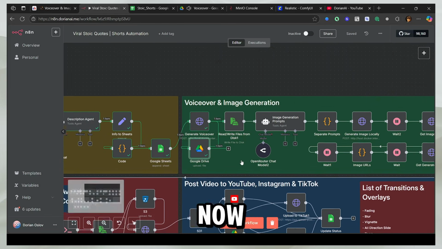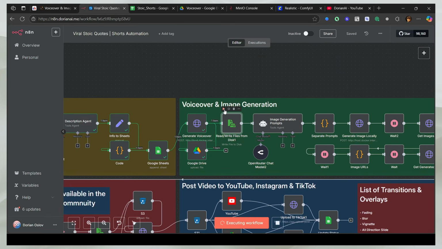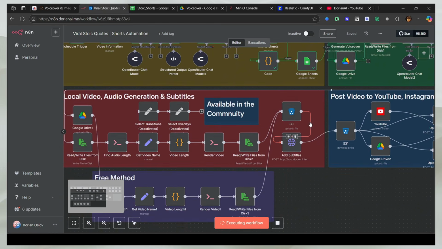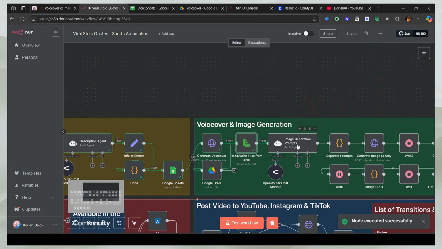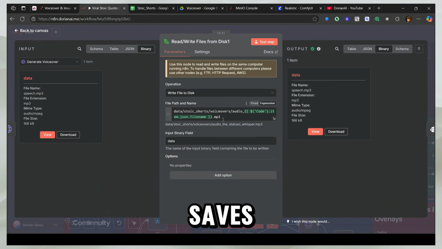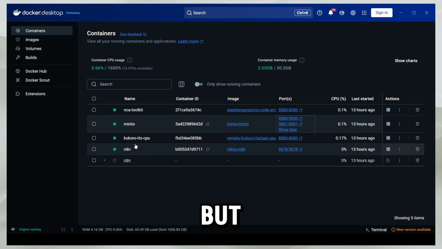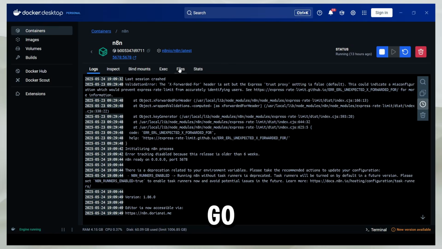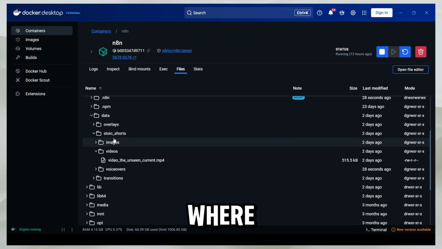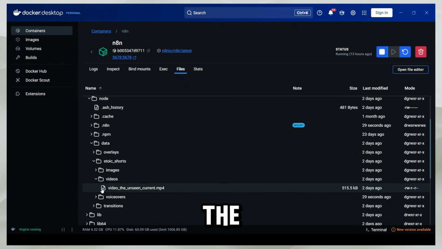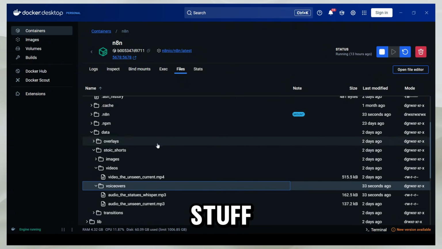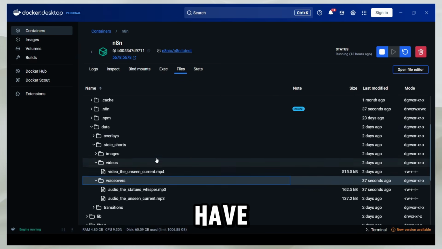Perfect. What I'm going to do now is save it locally. This node saves all my information locally in this folder, the Stoic Shorts voiceover and the actual voiceover. Let me show you how you can do it. These are the actual commands and the data, but you can come here in n8n, go to files, and see where it's stored. It's stored in data, then videos, images, voiceovers, and you can see all the stuff is stored here locally. So it never gets lost, and you have your whole collection ready.